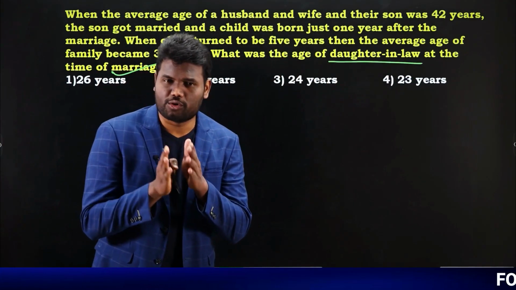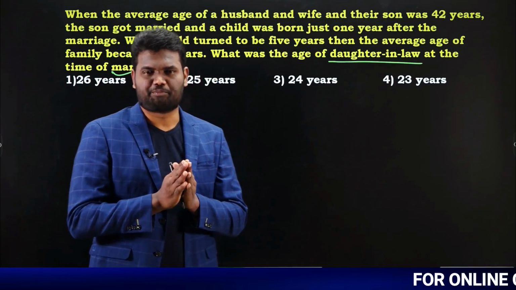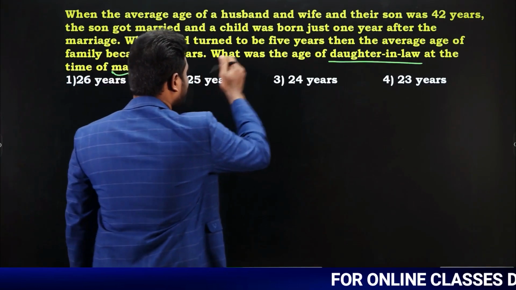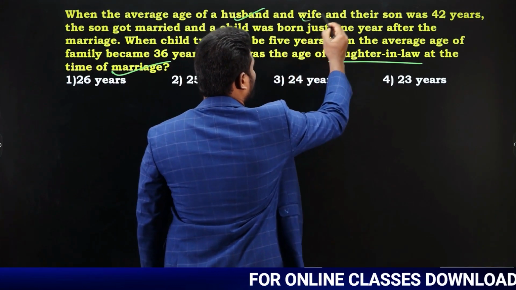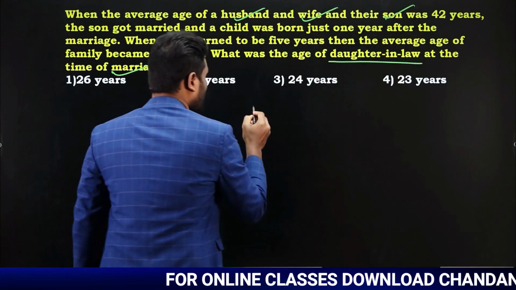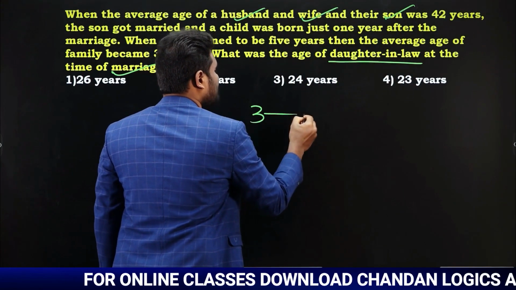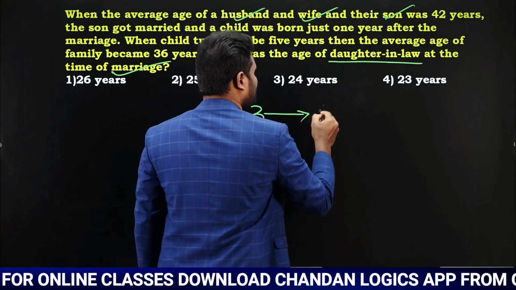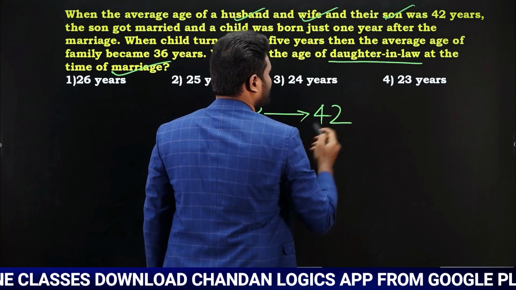Now this is a very good question. Read the question clearly. Initially it is saying there are 3 persons: husband, wife, son. Yes or no? 3 persons. Now the average age of these 3 persons is 42 years.